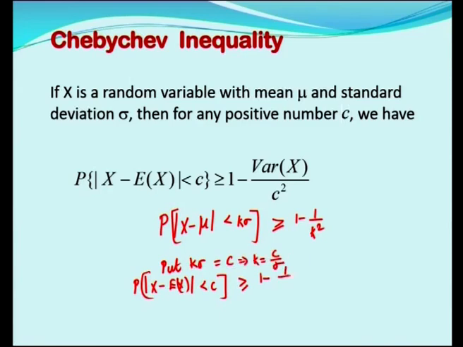So 1 minus 1 by (c by sigma) whole square. So p of modulus of x minus e of x is less than c is greater than or equal to 1 minus, the sigma square goes up, sigma square by c square. But sigma square is nothing but variance.